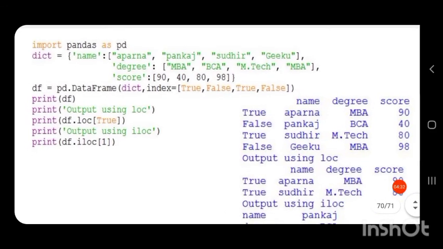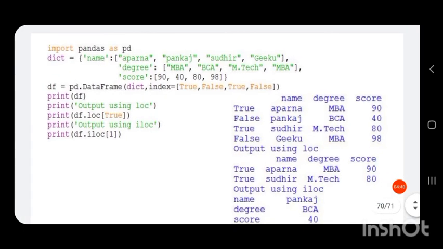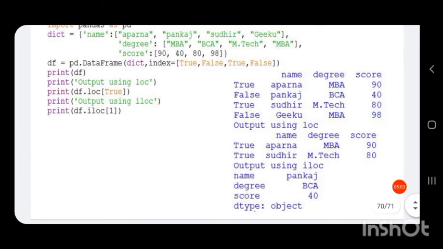Then we can apply the loc and iloc functions on this data frame to retrieve the values. If the index is set by Boolean indexing, we can retrieve the results conveniently and easily, more so than with other types of indexing. A set of values can be retrieved at a time. That is, we can retrieve either the rows with index True or the rows with index False.